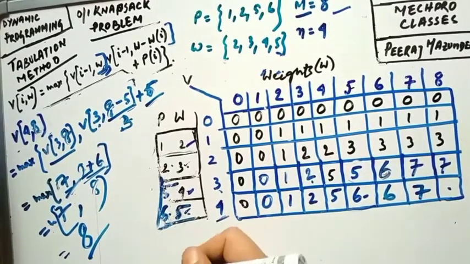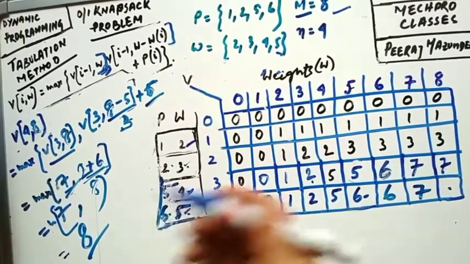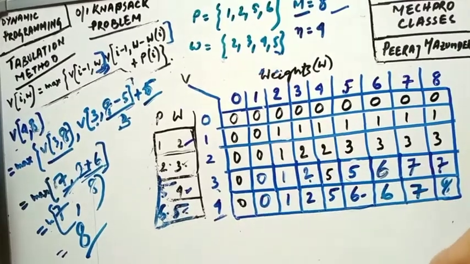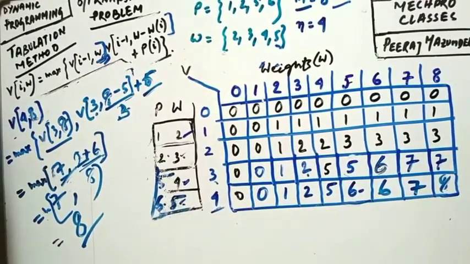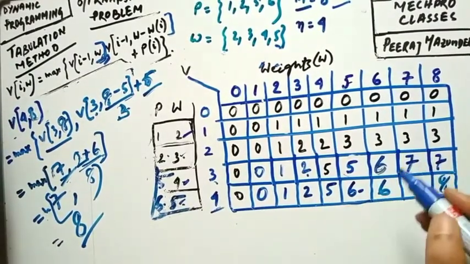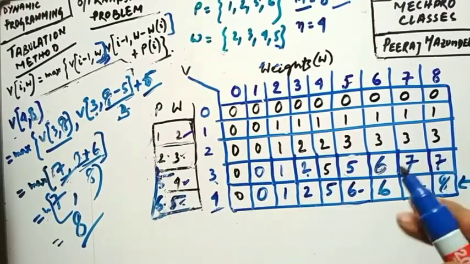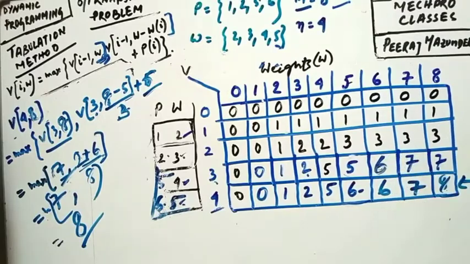Look how simple it is. Using the formula and without the formula, you can calculate the table, that is the 8 only. Now we have come to the point where we have all the values of this particular table. Now we are eligible to take decisions. Okay, now we have to check how to take decisions.